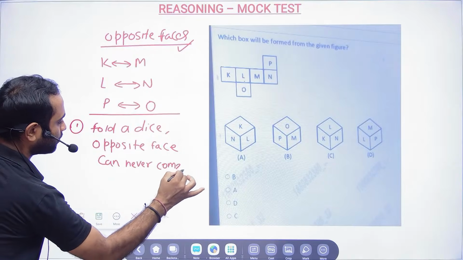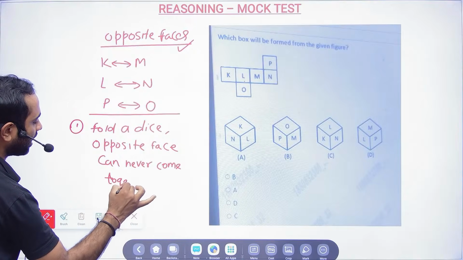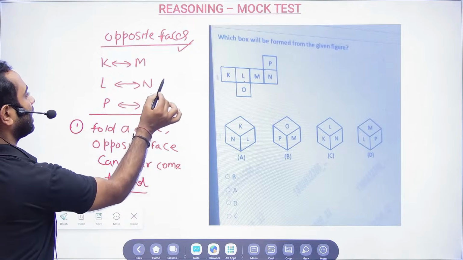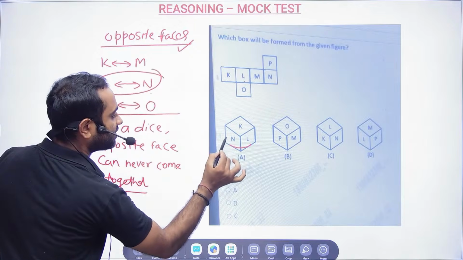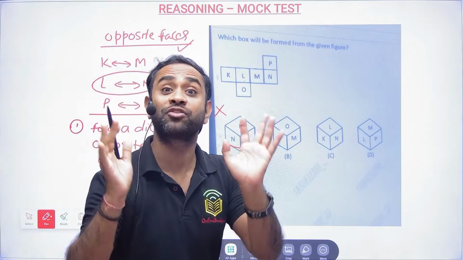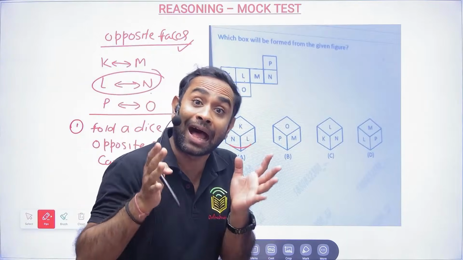This you do not have to forget at any cost. Okay, so they can never come together. Now you see, L and N are opposite faces and are seen here. Brother, this cannot happen at all. Impossible event.